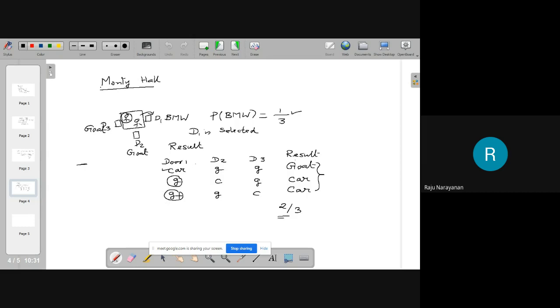Okay, you have selected D1 and after that he is opening D2. Then you have only two possibilities. Either stick on this or change to D3. If you stick on this, you will get a goat. If you change, you will get a car. Therefore, if you change your decision, out of 3 cases, in 2 cases you will get a car. Is it clear?